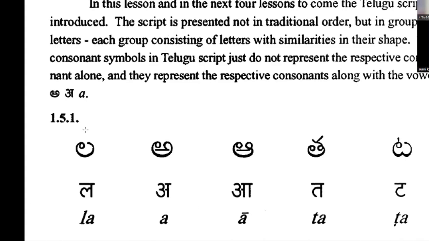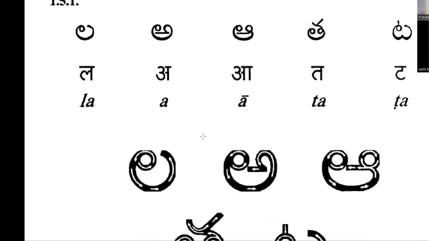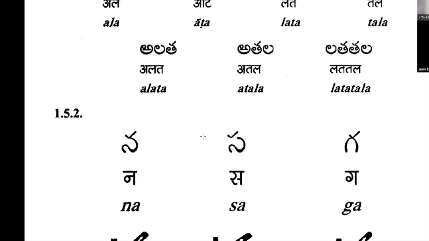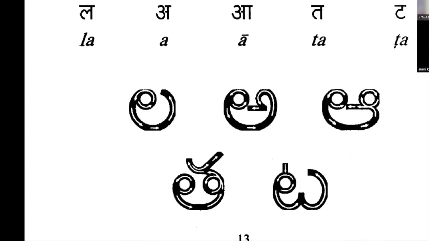Now see, when you are practicing, what you can do is just write this la, ta, just 5 times each. Include them and make something like this.